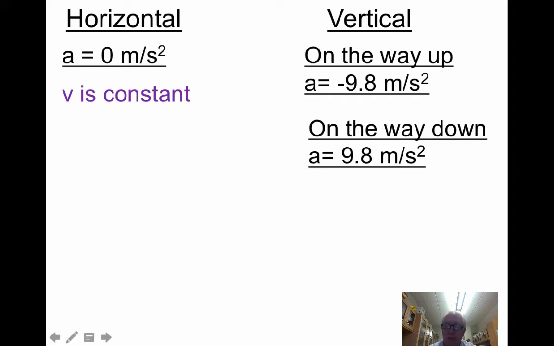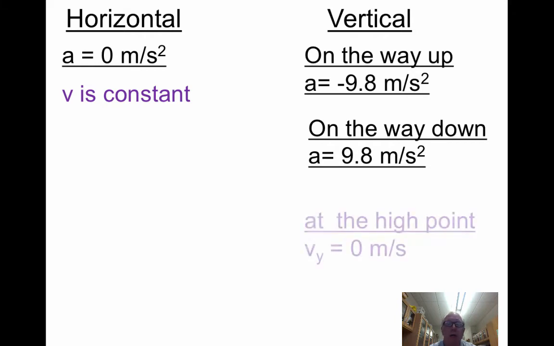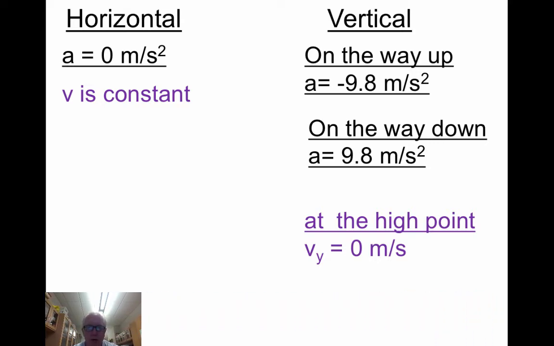Okay, in the horizontal direction, the speed is constant, just as it was for the other type of projectile problems. And in the vertical direction, as gravity slows it down, at the high point, the speed in the y direction will be 0 meters per second. These things are going to help us solve the problems. They'll be true for every one of the problems. As you're trying to solve these problems, you'll go back to this part in your notes, and it'll be very helpful because they can be very challenging.